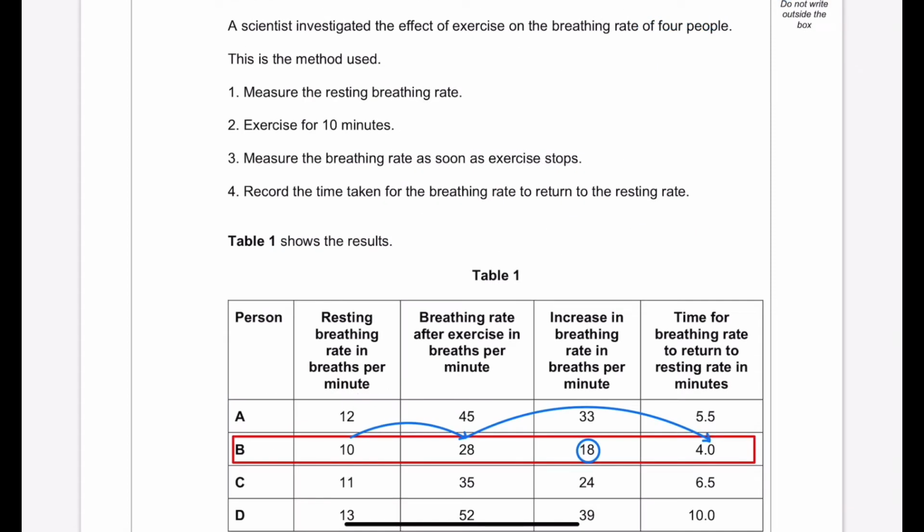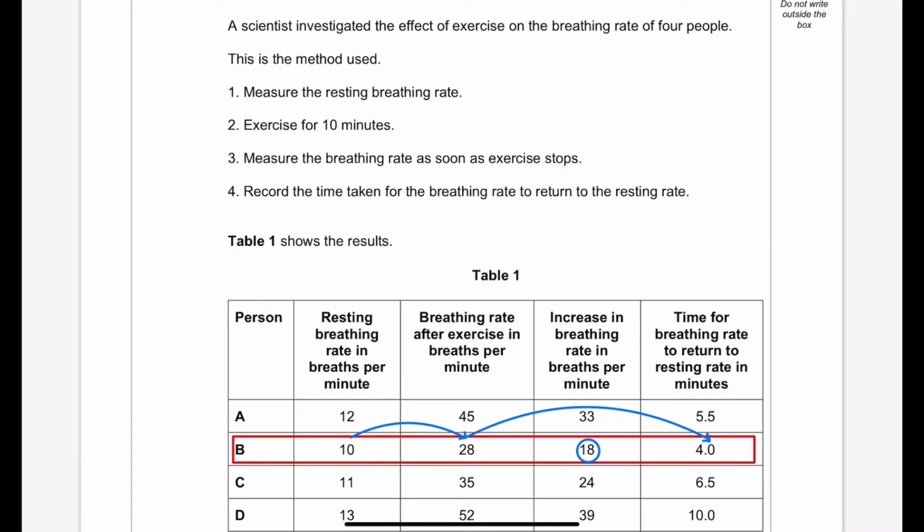A scientist investigated the effect of exercise on breathing rate of 4 people. This is the method used. Measure the resting breathing rate. Exercise for 10 minutes. Measure the breathing rate as soon as the exercise stops. Number 4: record the time taken for the breathing rate to return to the resting rate, or getting normal.